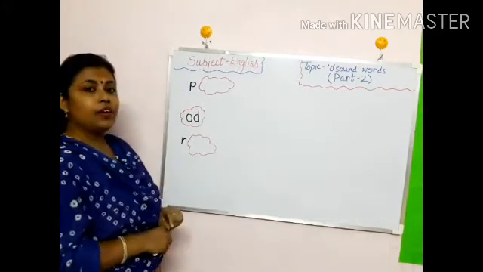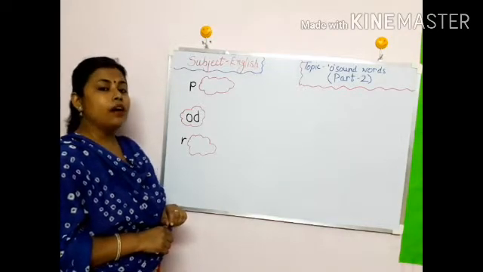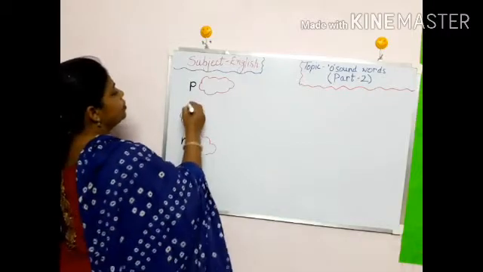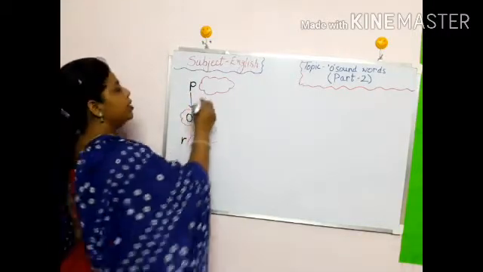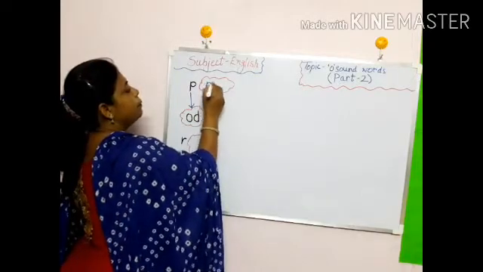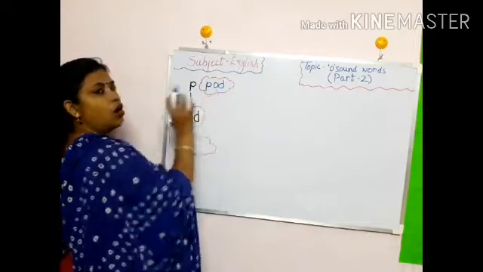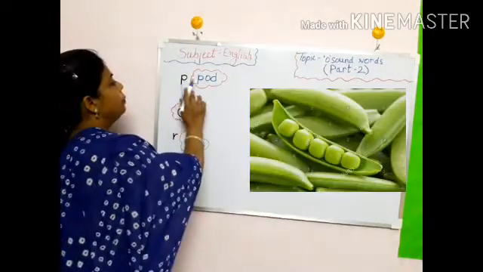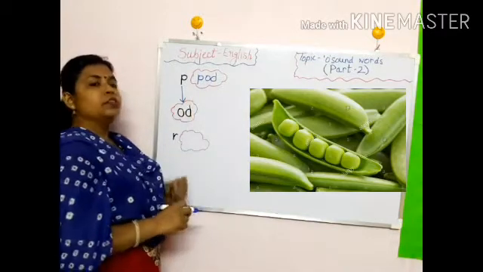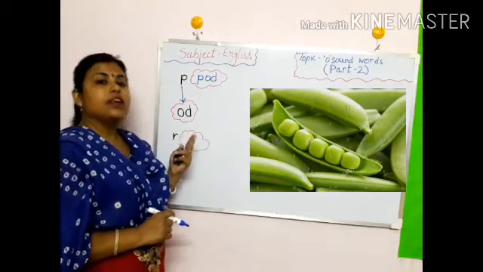First we have P. P sounds P. So when P will join odd, what will it become? P, odd, pod. Pod. What's this? Look at the picture. Yes, this is green peas.